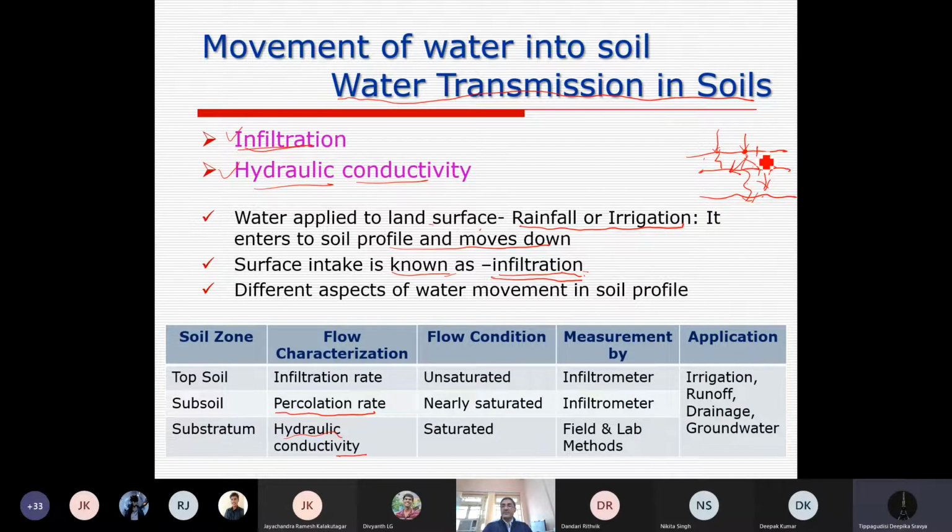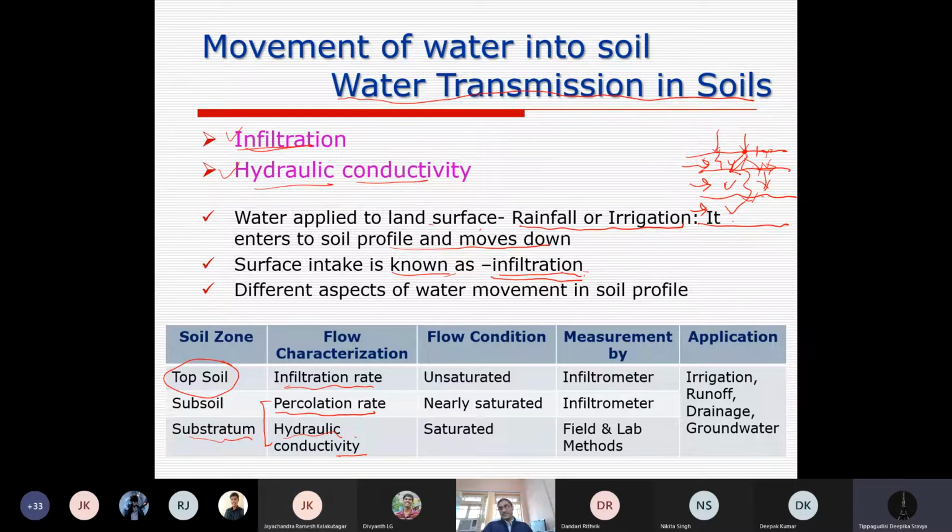Entry of water is termed infiltration. Infiltration occurs in topsoil, meaning it is a characteristic of the soil surface. Percolation is in the subsoil, the characteristic just after entering the soil. And hydraulic conductivity is the substratum, where we assume a layered system, so the properties of different layers are considered as the hydraulic conductivity of the soil.